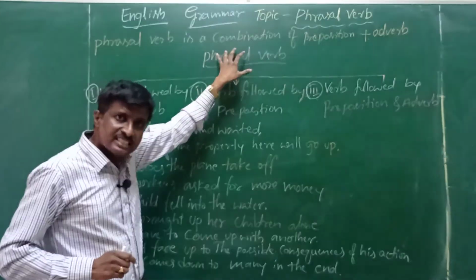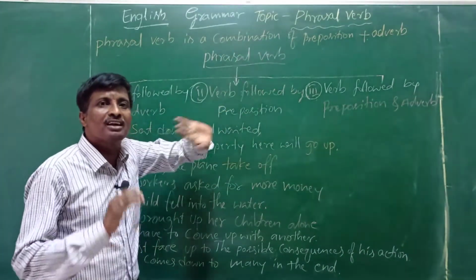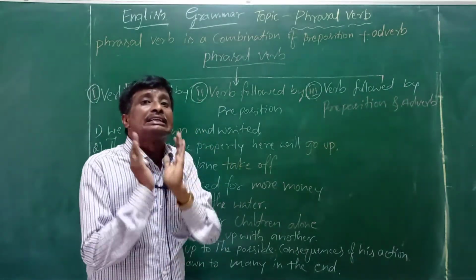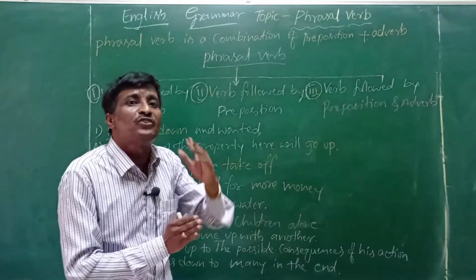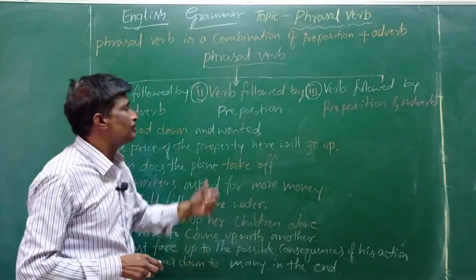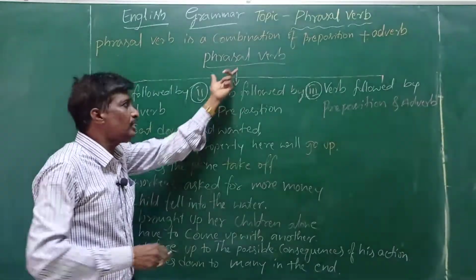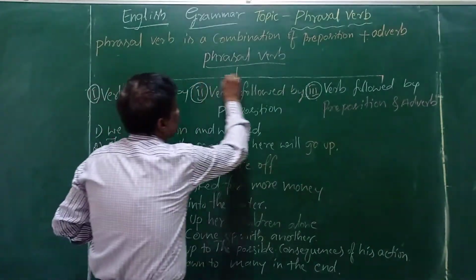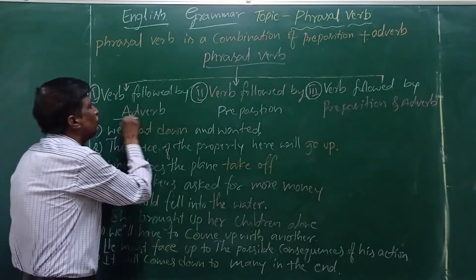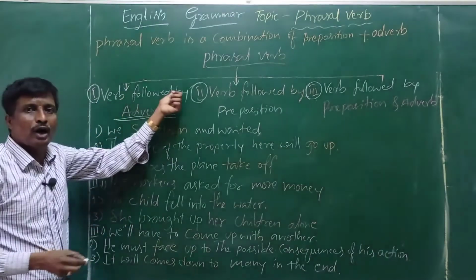Based on this definition, we got three types of phrasal verbs. See there, phrasal verb, three types. First one, verb followed by the adverb.